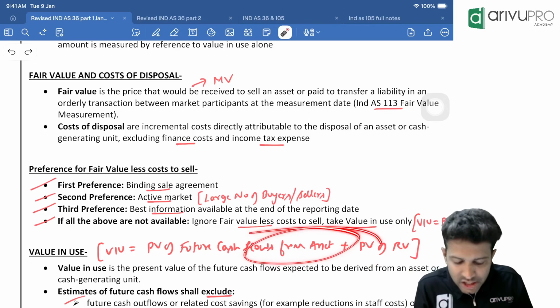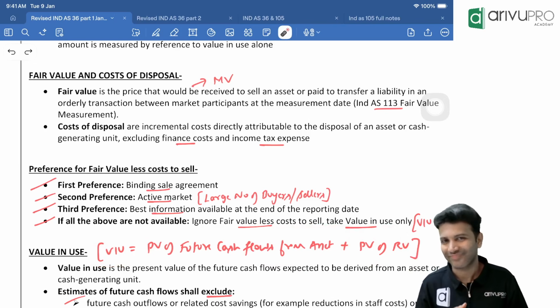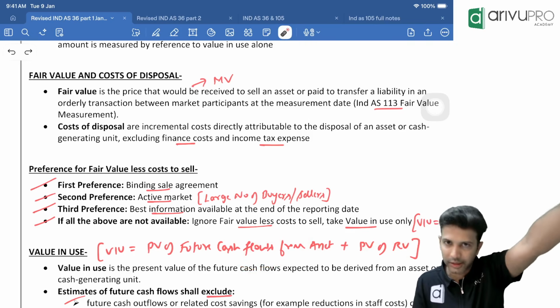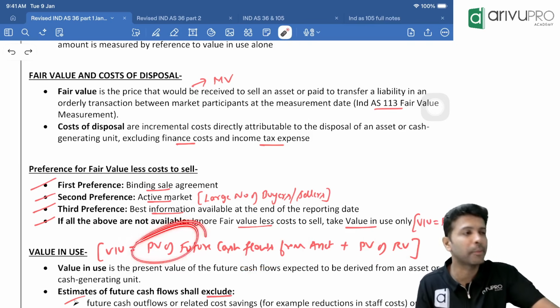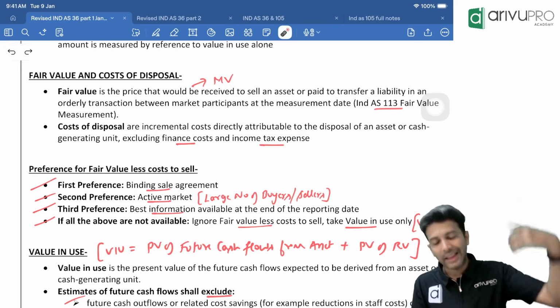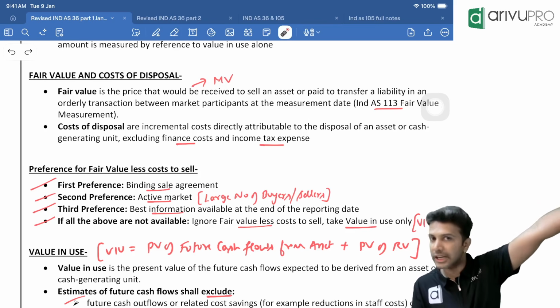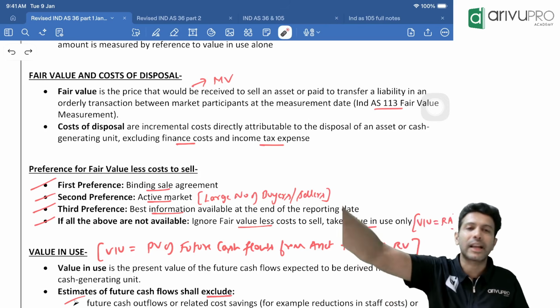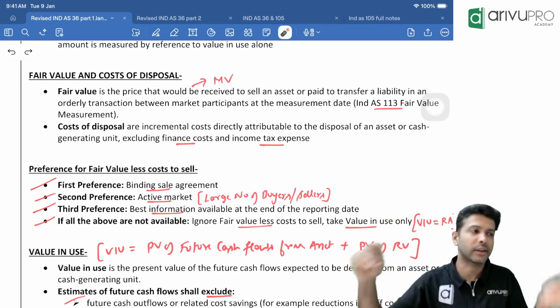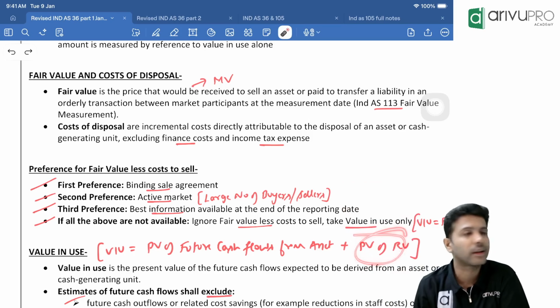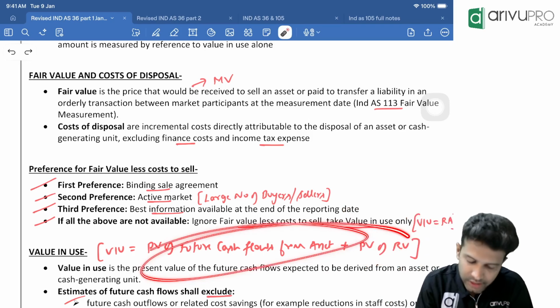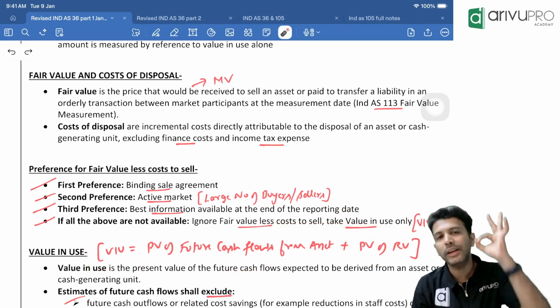So by adding these two, you will get value in use. Okay, both the data will be given to you in the question. By using the asset, how much benefit you will get, the cash flows, that will also be in future value terminology. So get them on a present value platform. At the end of useful life, 5 years, 10 years or whenever, you will sell the asset, right? That is also a benefit. Even that benefit is expressed in future value terminology. So get them on a present value terminology. So if you add these two, that number only we call value in use.